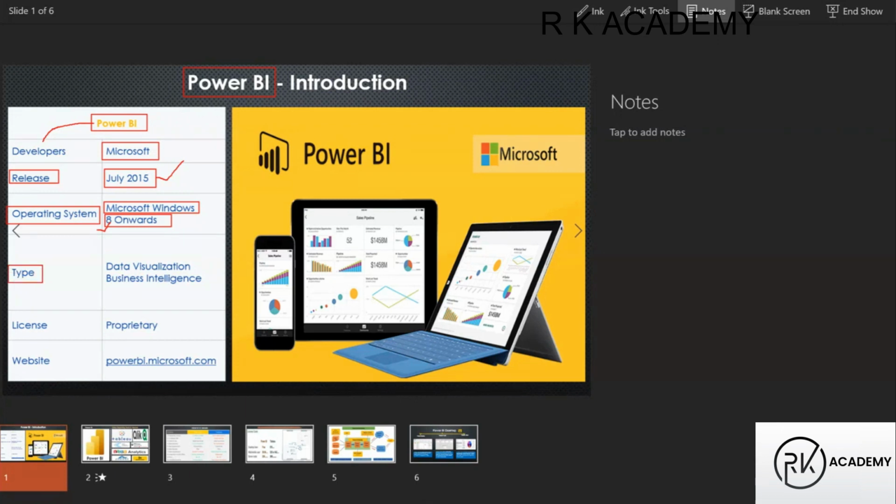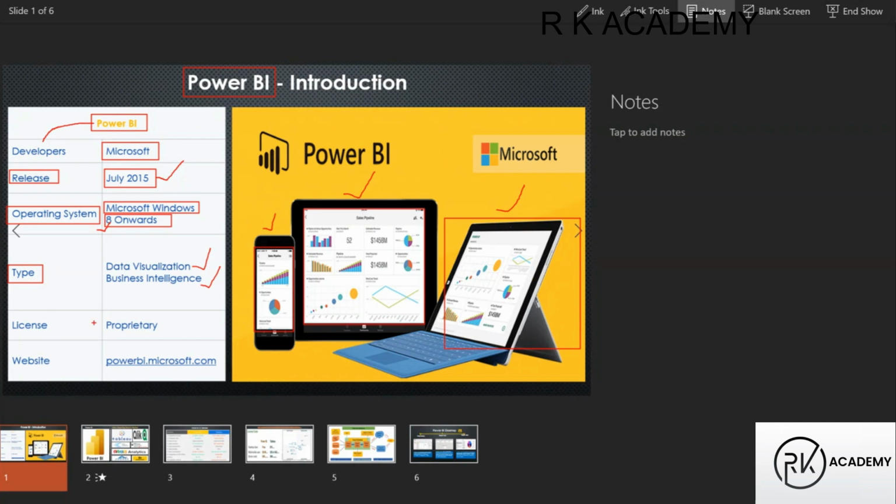Right, so majorly what type of software is it? It is a data visualization software majorly, guys, and it is a business intelligence software. With this software we are going to create reports. Those reports we can see in mobile phones, or on tabs, or on laptops and computers, guys. We can view them in mobile phones or tabs or laptops or systems like that.